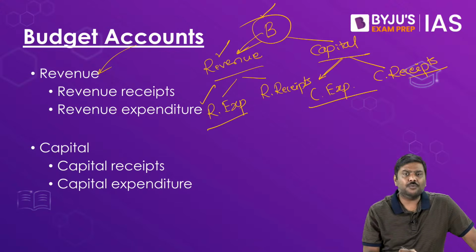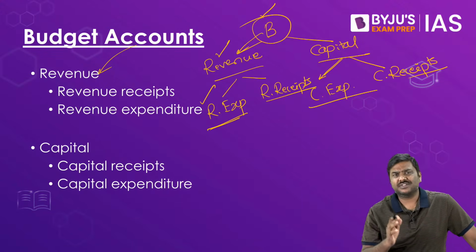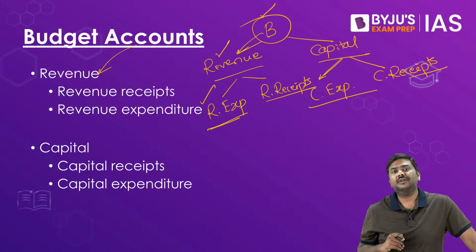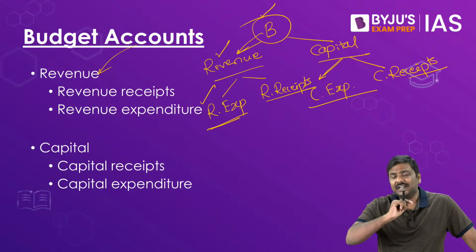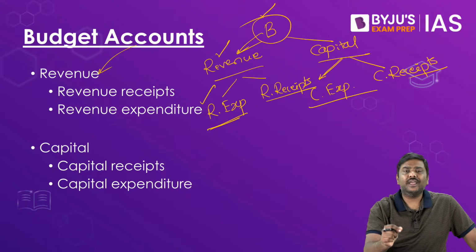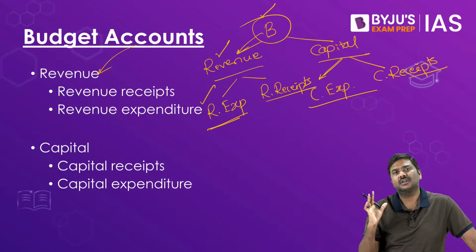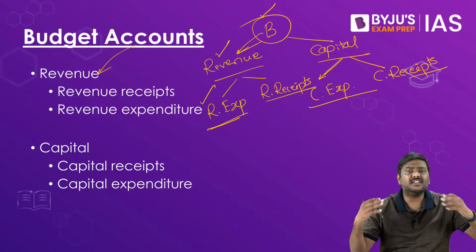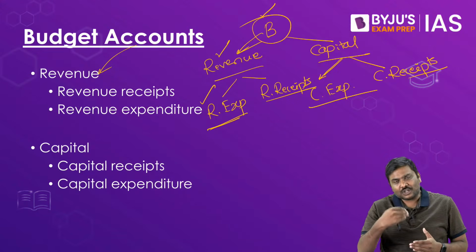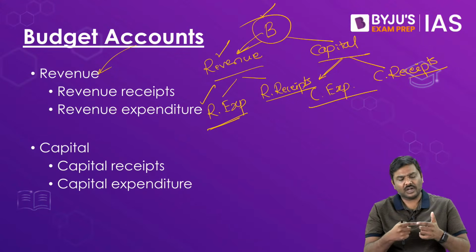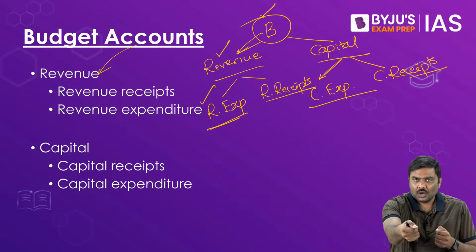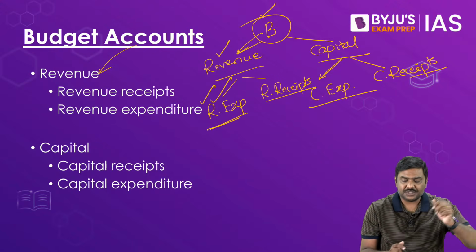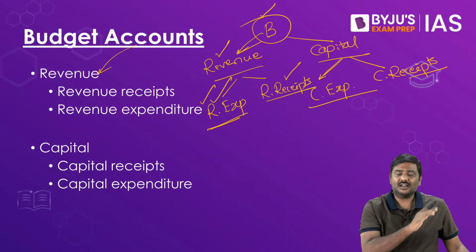Whenever you talk about revenue, either revenue expenditure or revenue receipt, it basically refers to the expenditure that is incurred by the government or the income that is earned by the government in the day-to-day course of operations. The day-to-day activities conducted by the government, whatever expenditure is incurred and whatever income is collected in the course of these activities, are referred to as revenue expenditure and revenue receipts, respectively.